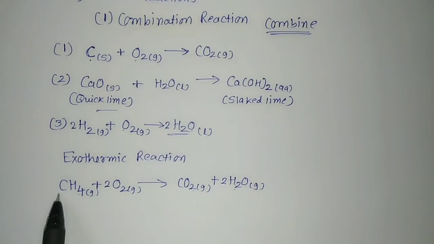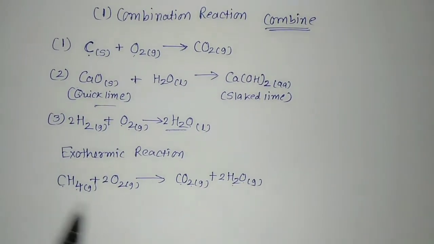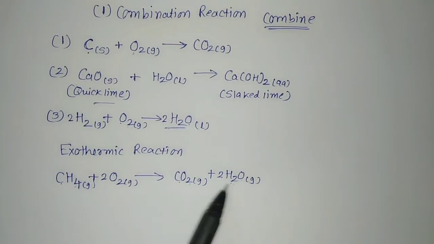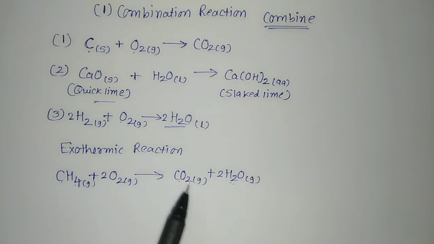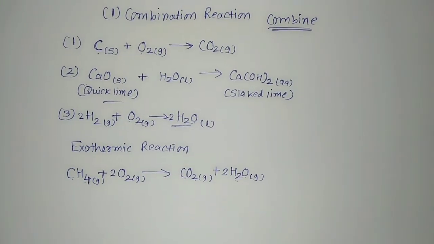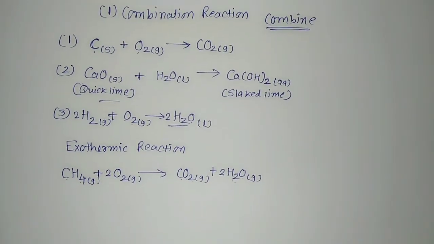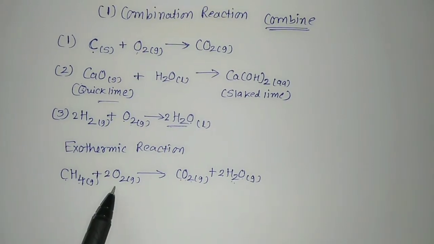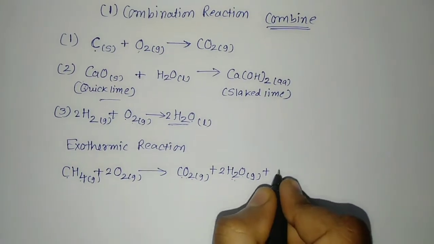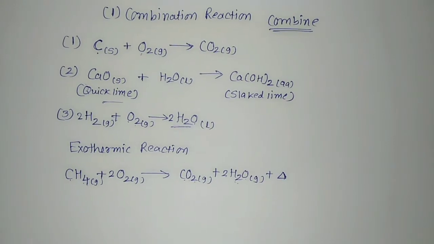We can check. This side carbon 1, at product side also carbon 1, hydrogen 4 at the reactant side, 2 2s are 4 at the product side. Oxygen is 2 2s are 4, here it is 2 plus 2, it is 4, hence it is a balanced chemical equation. This is also an example of an exothermic reaction. When natural gas, that is methane, burns in presence of oxygen, it liberates CO2 plus H2O plus a lot of heat. Heat can be shown by the delta, so it is also an exothermic reaction.